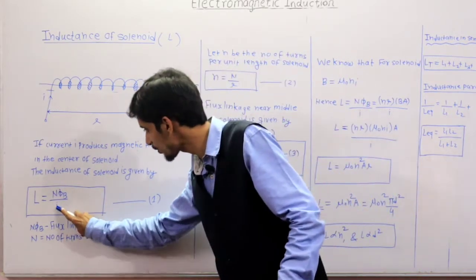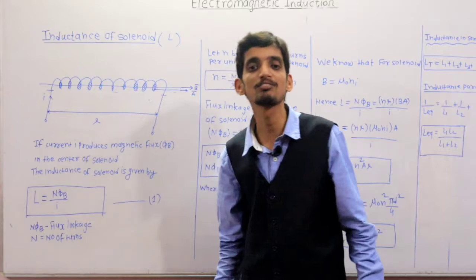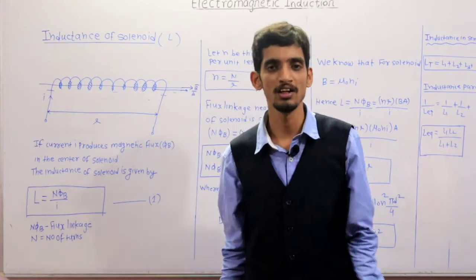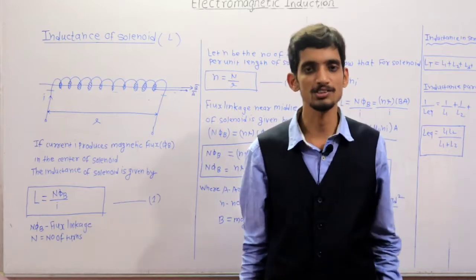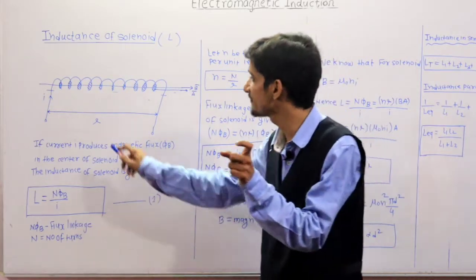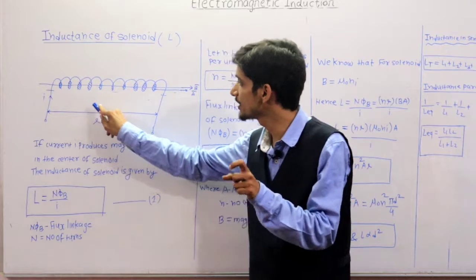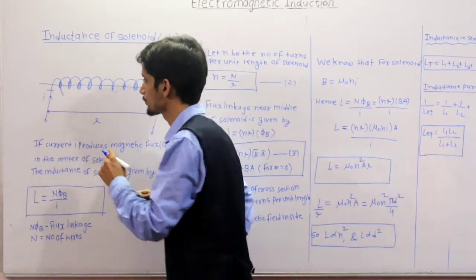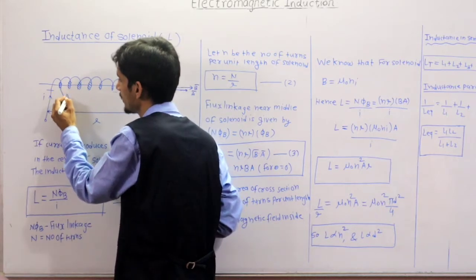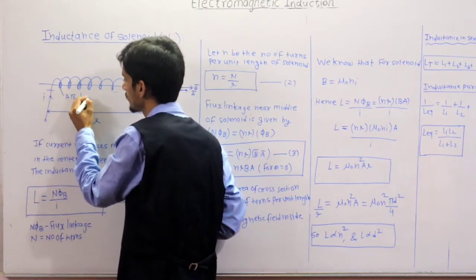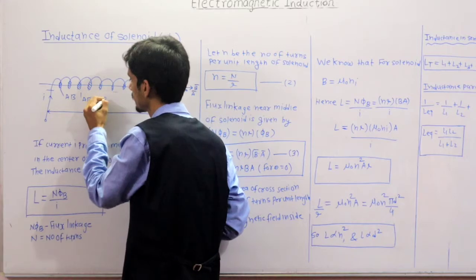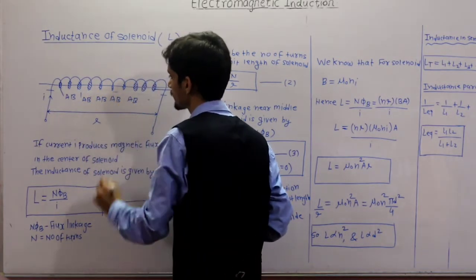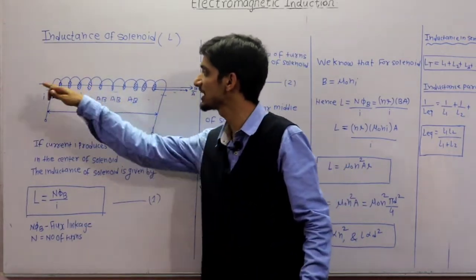So this current is the cause, and this is the linkage of the flux that I already discussed with you. Flux linkage is N phi B, where N is the number of turns and phi B is the flux associated with each turn. Suppose the area is A, then the flux is AB. So this is the flux associated with each turn.